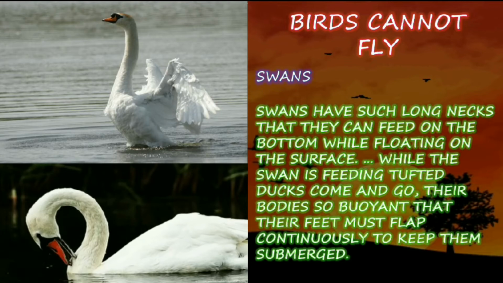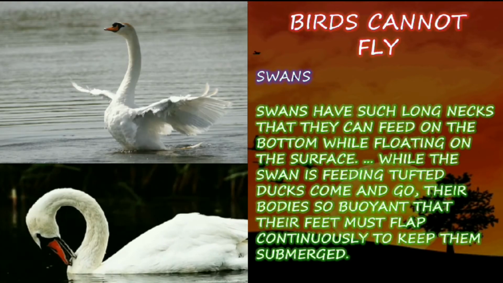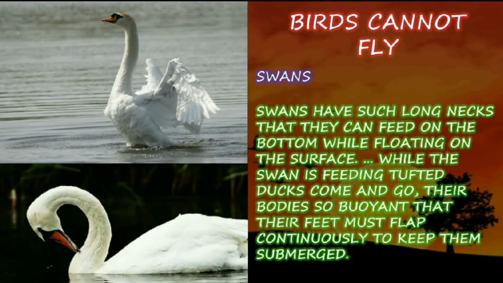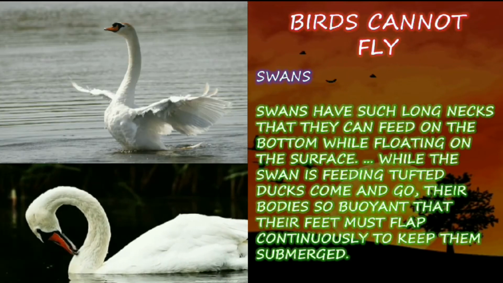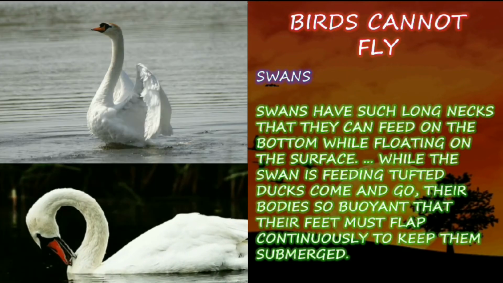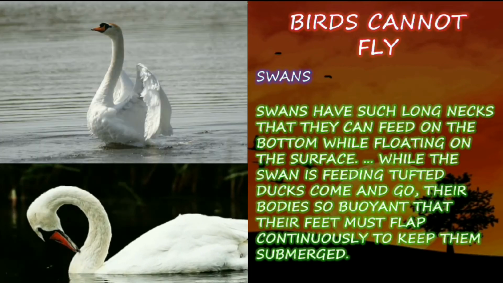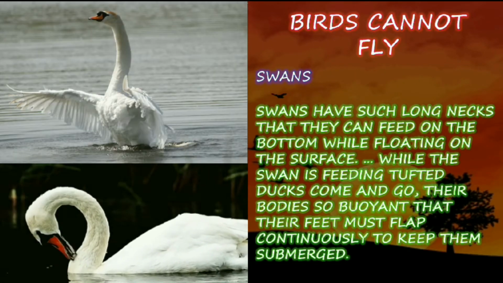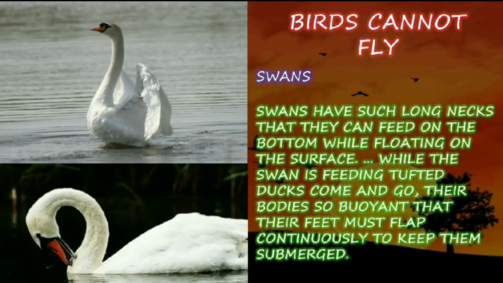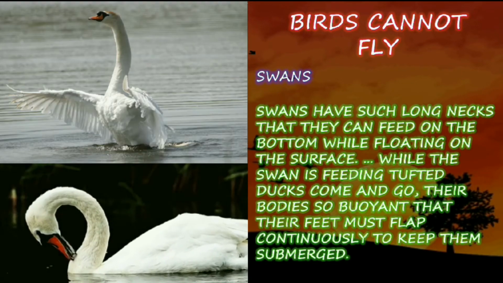Swans. Swans have such long necks that they can feed on the bottom while floating on the surface. While the swan is feeding, tufted ducks come and go. Their bodies are so buoyant that their feet must flap continuously to keep them submerged.